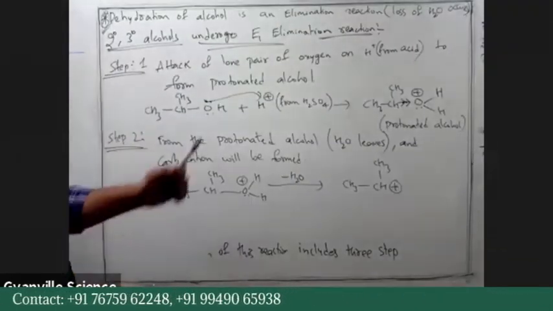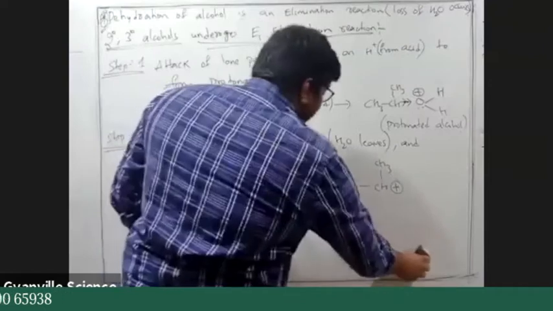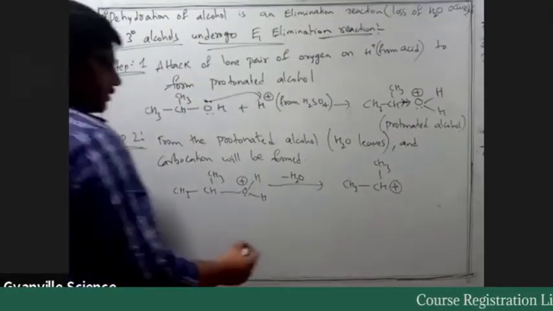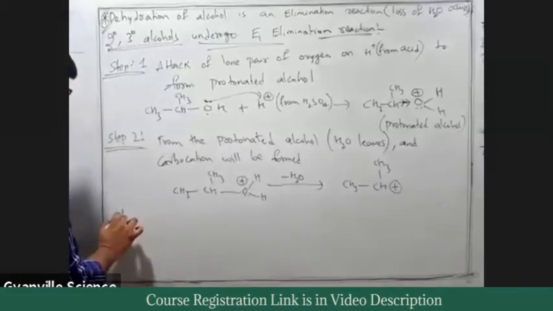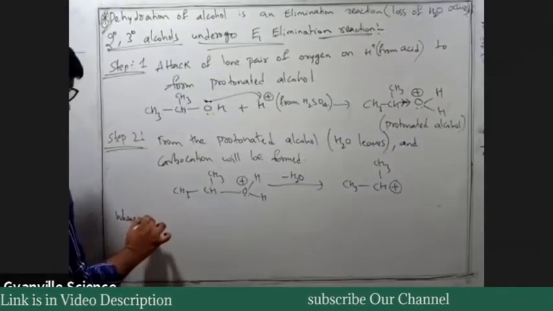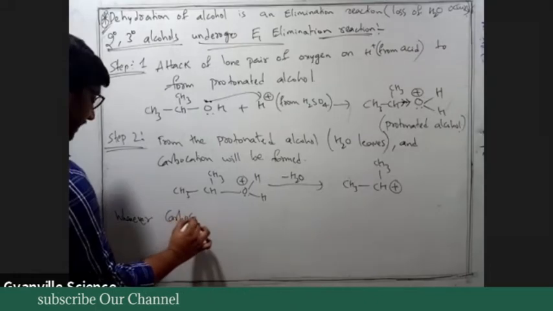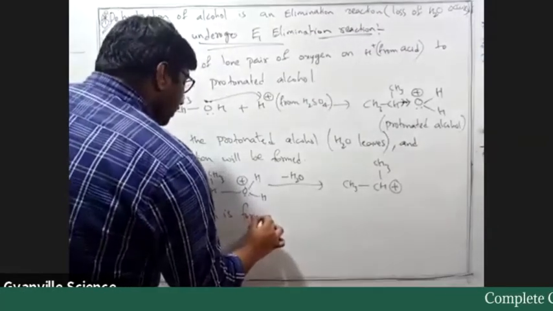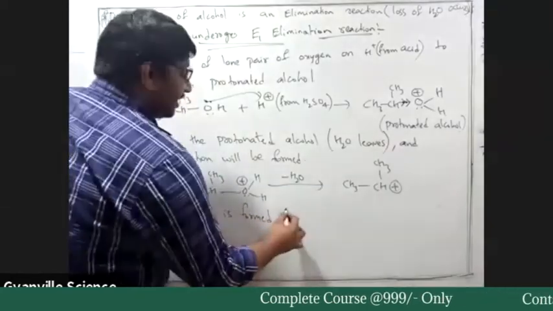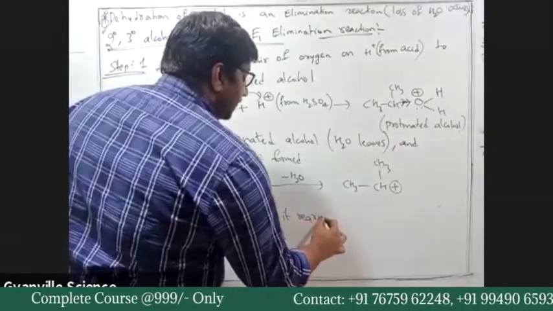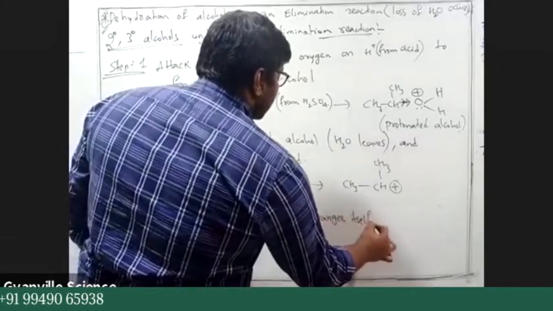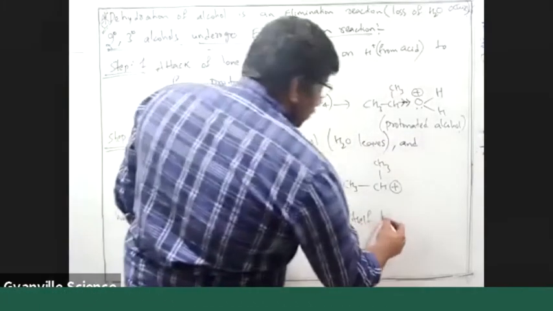So whenever there is a formation of carbocation, we need to include rearrangements of carbocation. Whenever carbocation is formed, it rearranges itself to the most stable one.